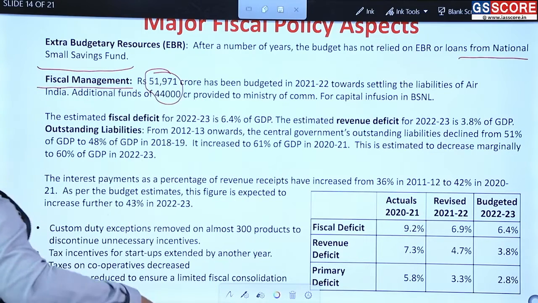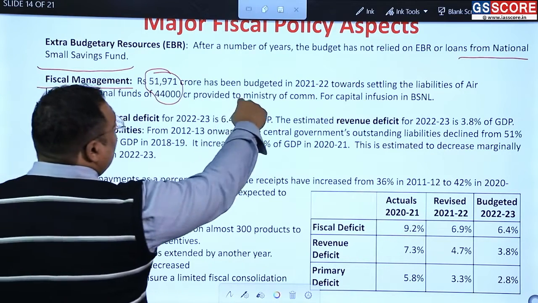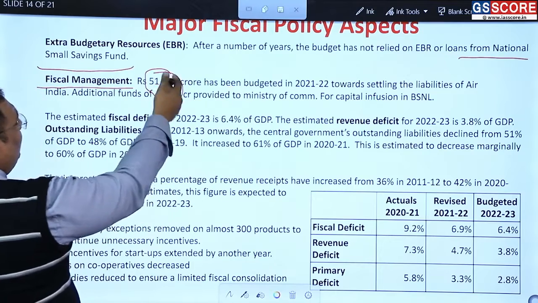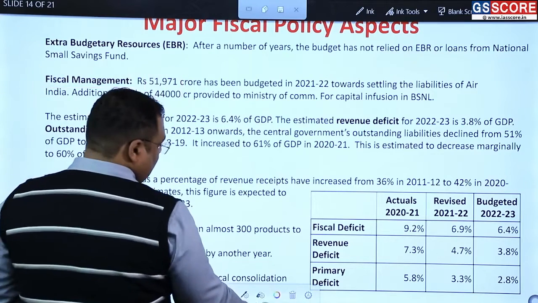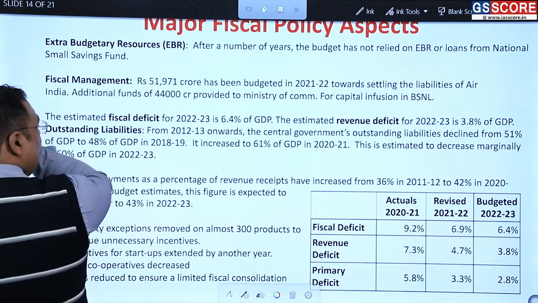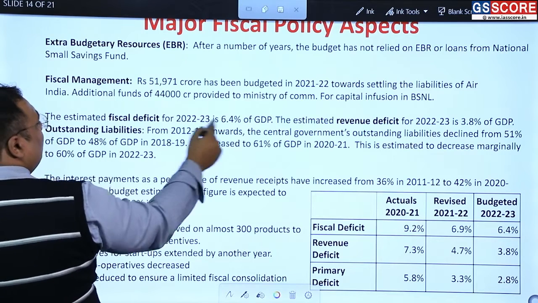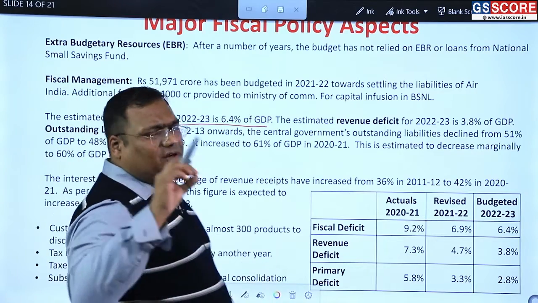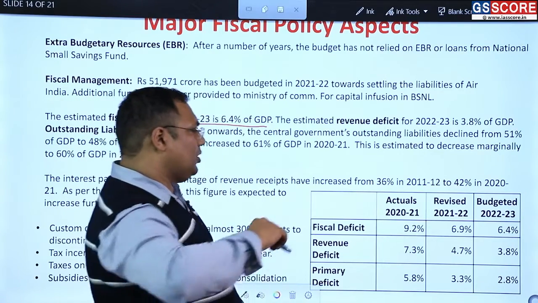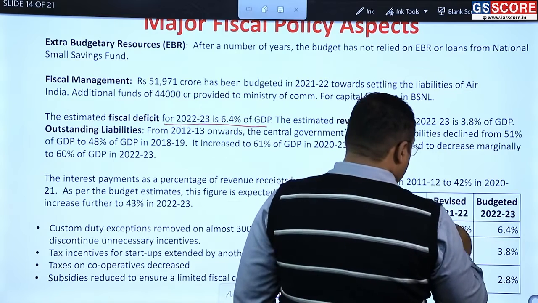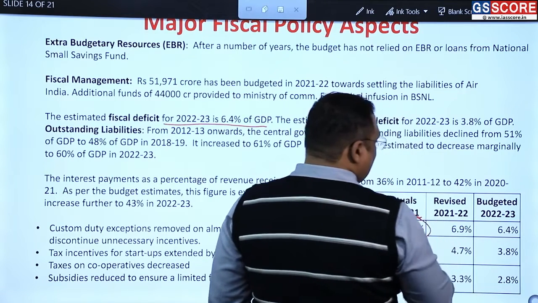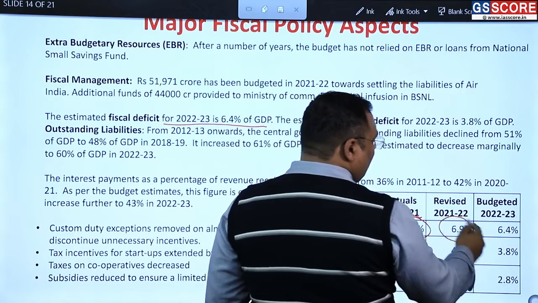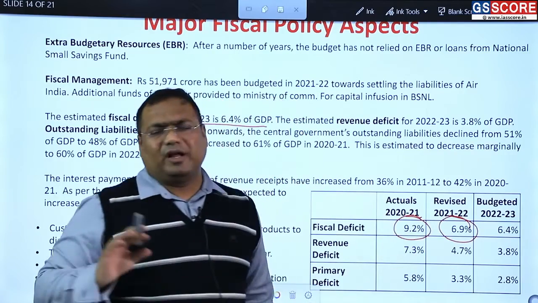And they are a burden on the economy. You can see how they are a burden on the economy here. Nonetheless, the estimated fiscal deficit is 6.4% of the GDP. Next year, we expect the fiscal deficit will be slightly brought down. Last year, it was 9.2%. This year, it is likely to be around 6.9%.